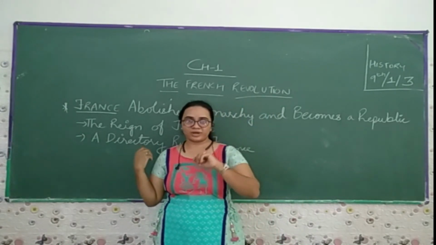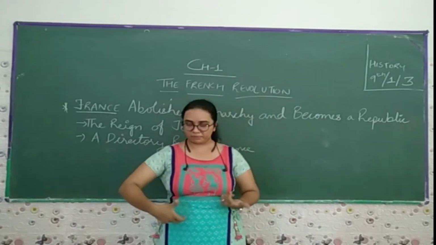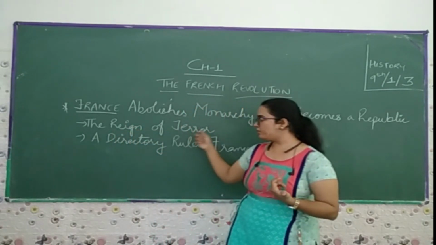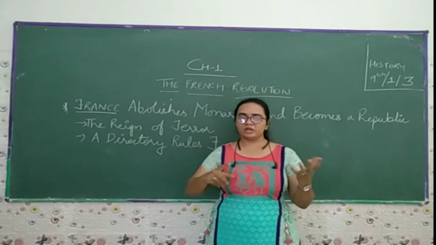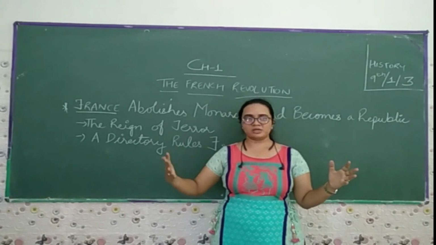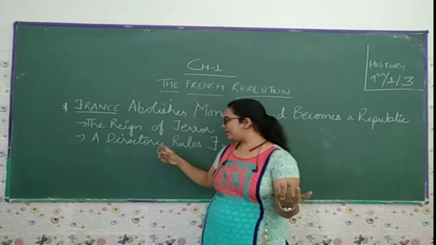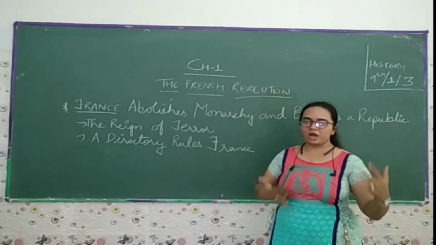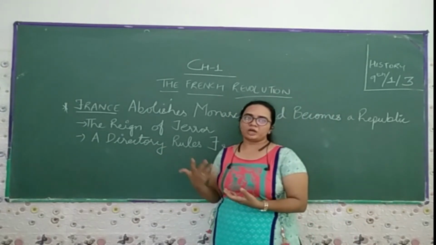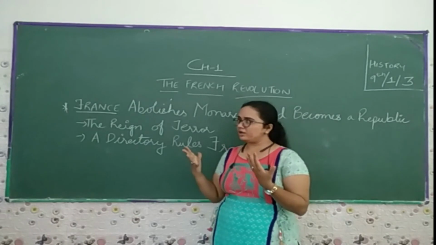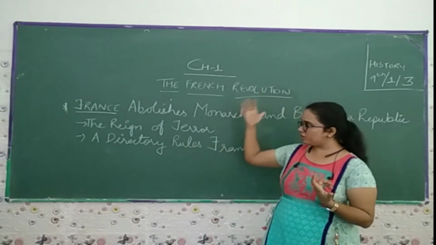So these are the things which we have learned in this chapter: how earlier France was a monarchy, now it has become a republic. Then they had the reign of terror, for 1 year, in which they made a number of policies, plans, started a number of initiatives, and made laws. And third, the directory rule of France, meaning how Napoleon came in and the army ruled over that. So all these things we have learned in this segment of the video.